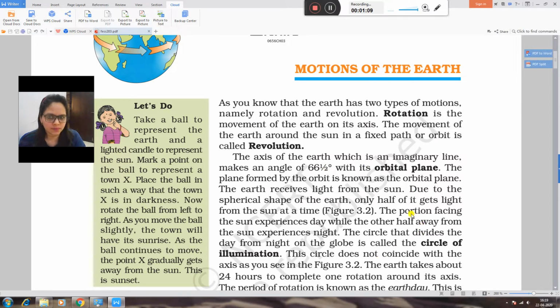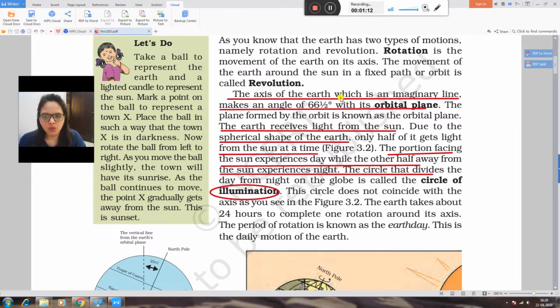Now the axis of the earth is an imaginary line, because the real earth has no axis. This imaginary line makes an angle of 66.5 degrees with its orbital plane. The plane formed by the orbit is known as the orbital plane.